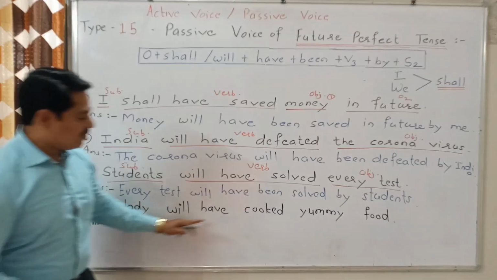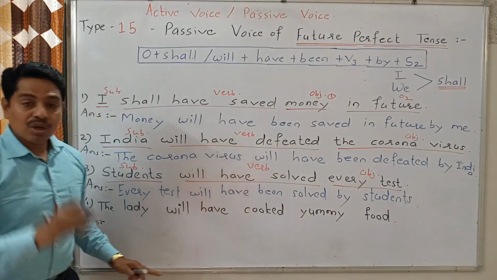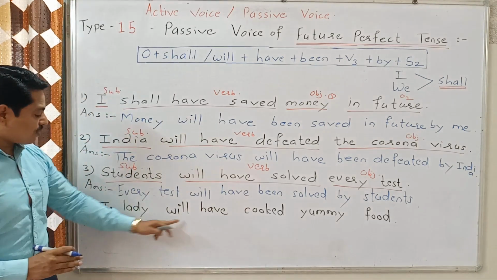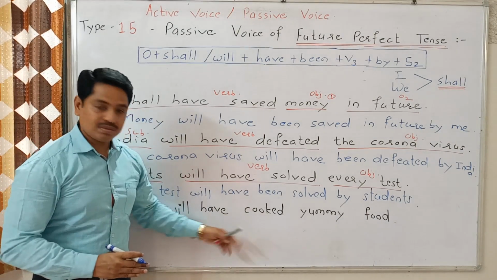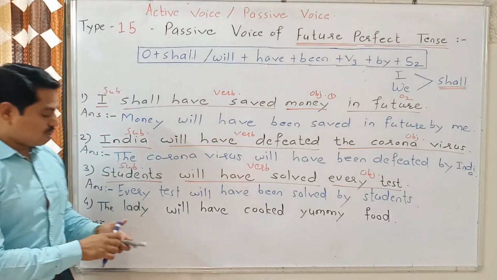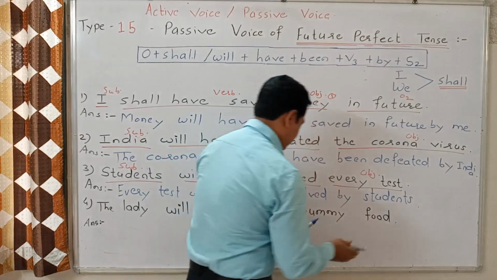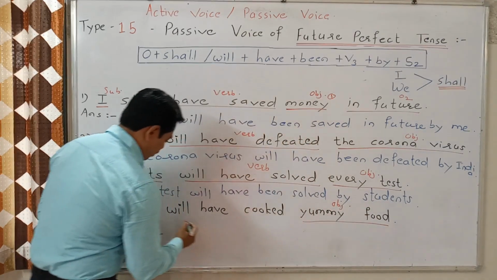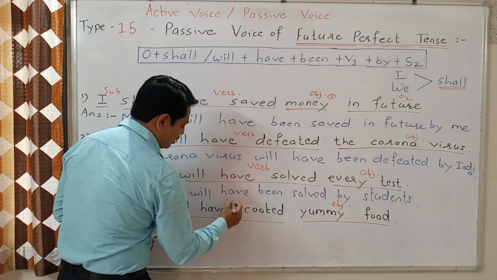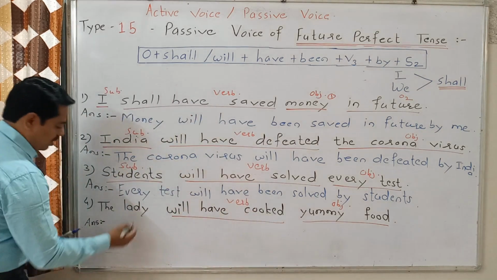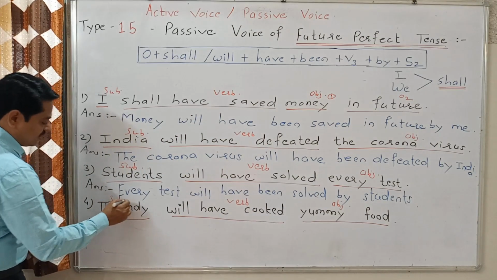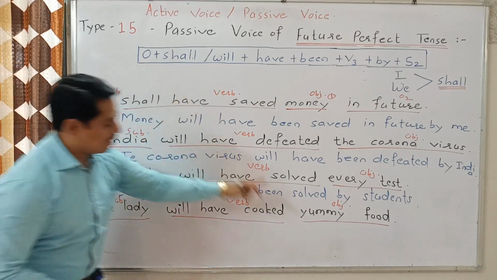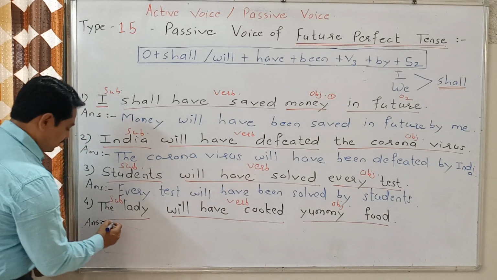Next, the lady will have cooked yummy food. To get the object, we ask the question with what. What will the lady have cooked? Yummy food. So yummy food is the object. Will have cooked is the verb, and the lady is the subject. While writing the answer, first we use the object, and the object is yummy food.